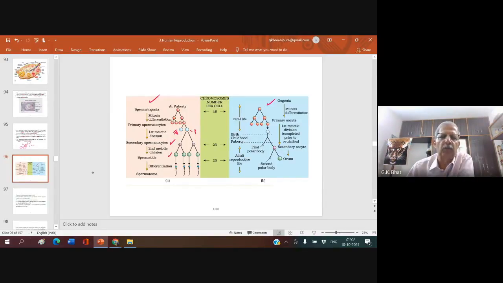These two secondary spermatocytes by the second meiotic division form four spermatids. And these spermatids get differentiated into spermatozoa. This is what you see: multiplication phase, growth phase, maturation phase.